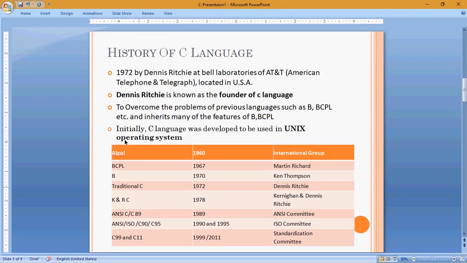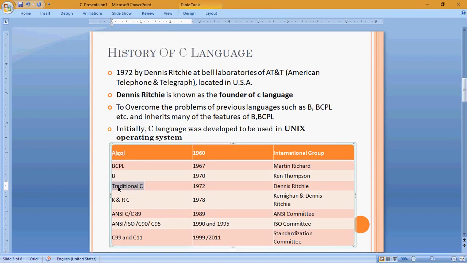Dennis Ritchie invented the C programming language, named traditional C, in the year 1972. Before that there was BCPL, Basic Combined Programming Language, invented in 1967. Before that, one more programming language is there, that is Algol. Just observe, guys: A, then B, then B in its simplest form. Algol, BCPL, B, then C.